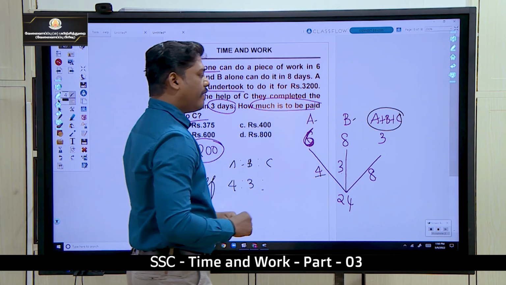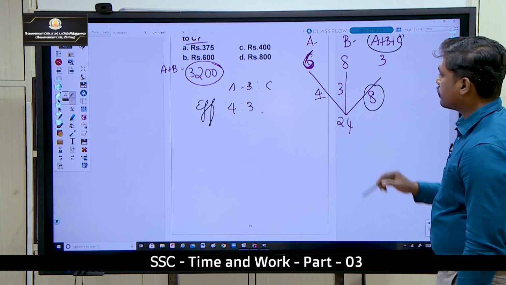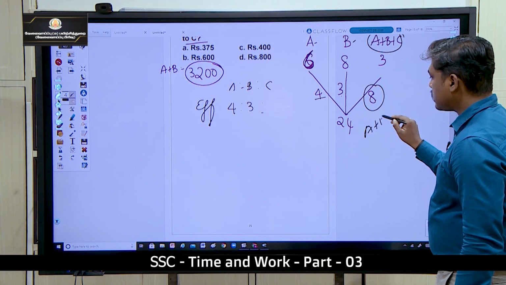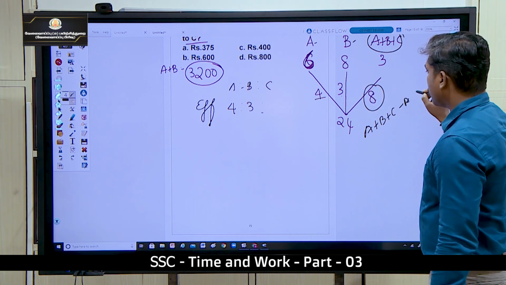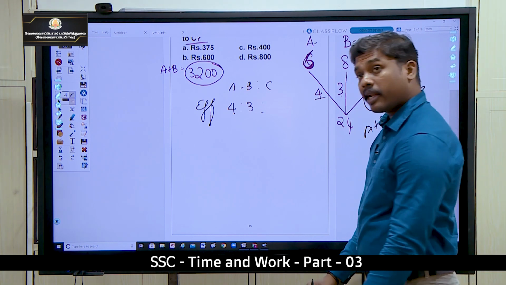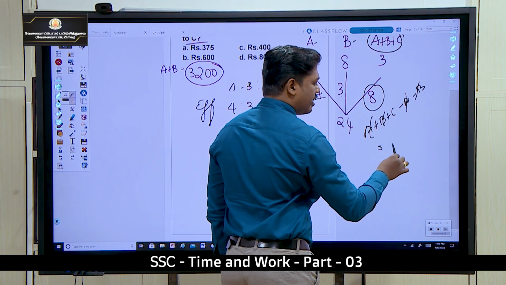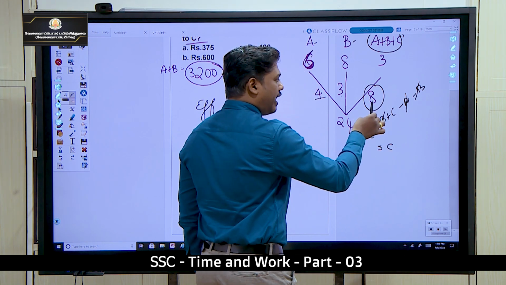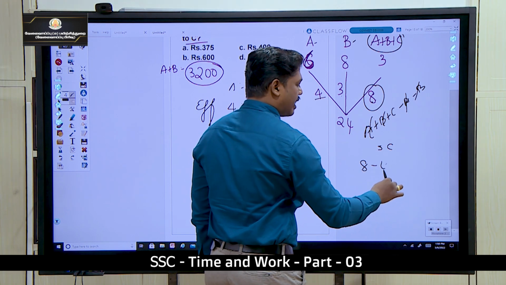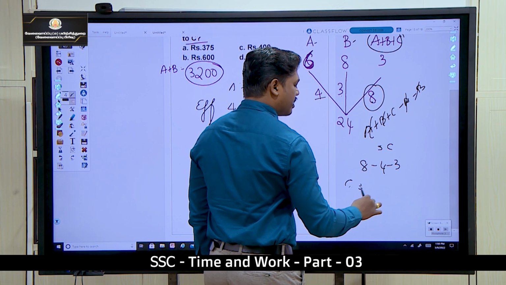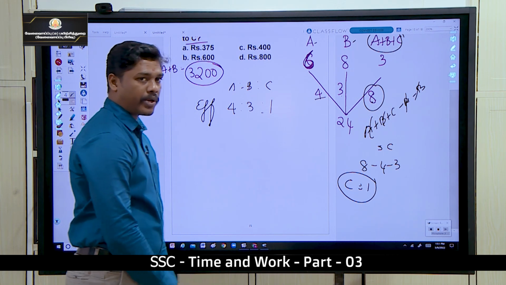What is efficiency of C? இந்த 8 வந்து efficiency of A, B and C. So அப்போ A, B, C minus efficiency of A minus efficiency of B, இதை பண்ணா we will be getting efficiency of C. So A cancel, B cancel, remaining will be having C. Okay, அப்போ 8 minus 4 minus 3, you will be getting efficiency of C as 1. அப்போ Cக்கு 1 part we have to give.